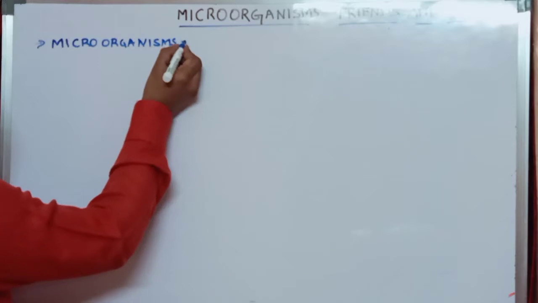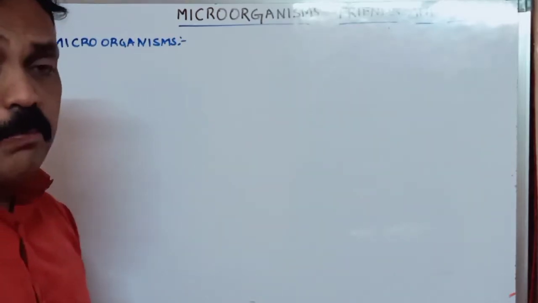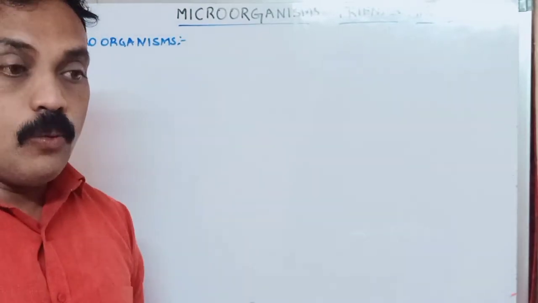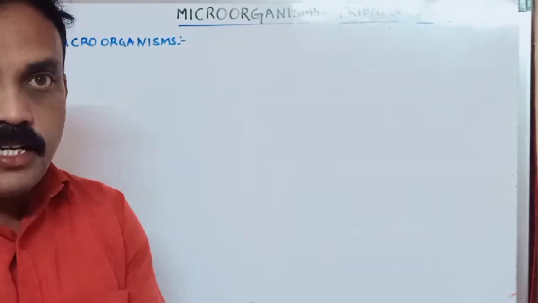What is a microorganism? Living things are classified into plants and animals, and microorganisms also. What do microorganisms mean?